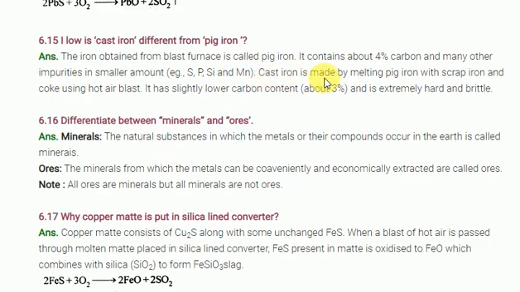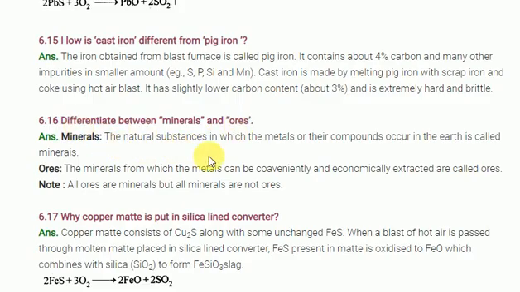Cast iron is made by the melting of pig iron with scrap iron and coke using the hot air blast. It has slightly lower carbon, 3% carbon will be there. Remember one point: because the pig iron contains more impurities, 4% will be there. You can just consider that cast iron contains 3% of carbon only.